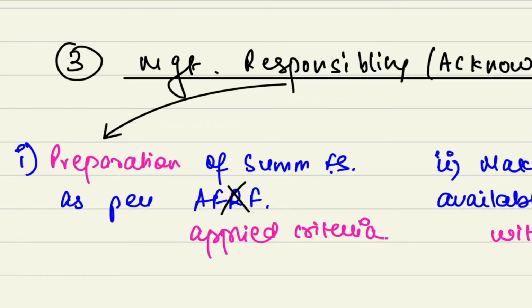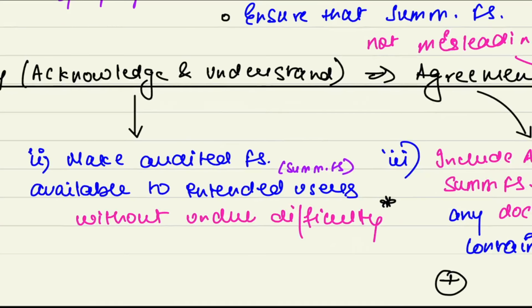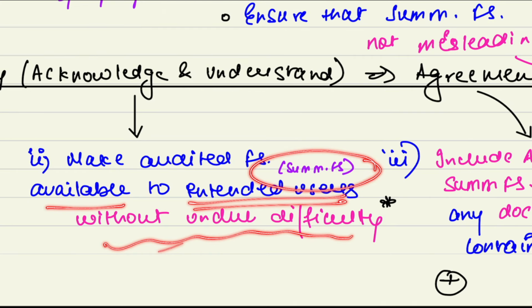First of all, it says preparation of financial statement only, but it is summary financial statement, not as per applicable FRF, but as per applied criteria. That is what I told you. Yes or no? Yes, sir. The second thing here is a little different. It says making the audited financial statement from which you have drawn the summary available to the intended users of summary financial statements without any undue difficulty.